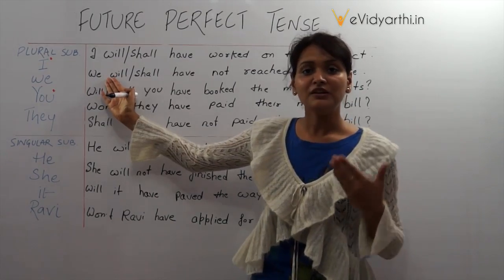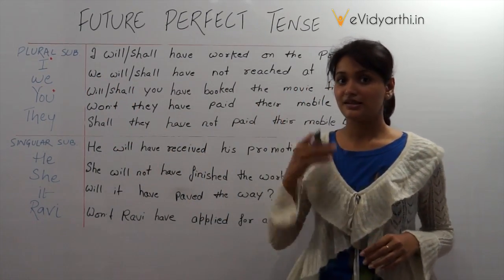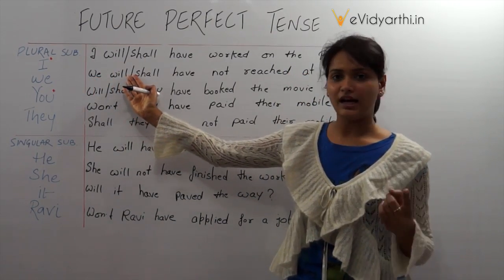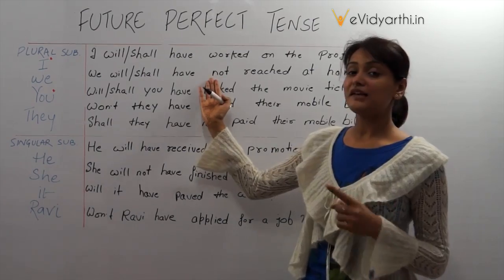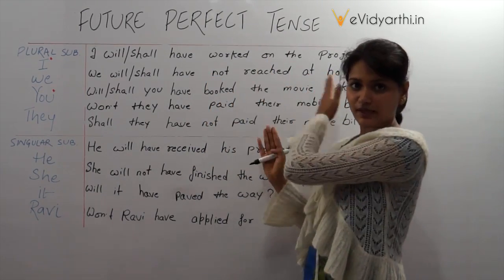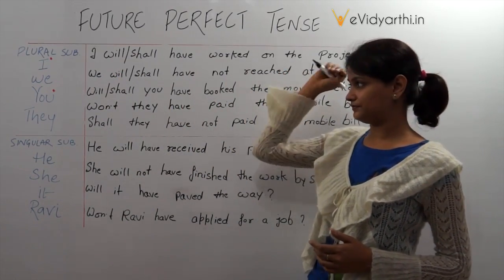Now, when we use this tense in a negative form, the structure gets different. How? Subject, then will have or shall have plus not plus the third form, reached. The rest of the sentence is the object. We will not have reached home.